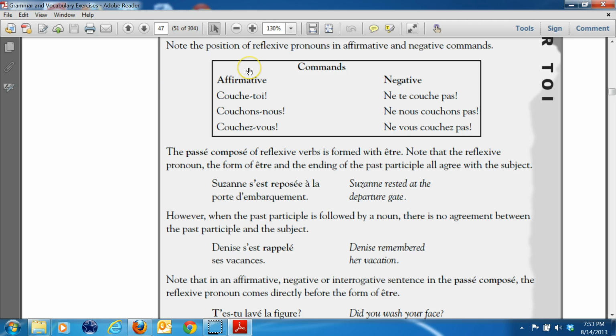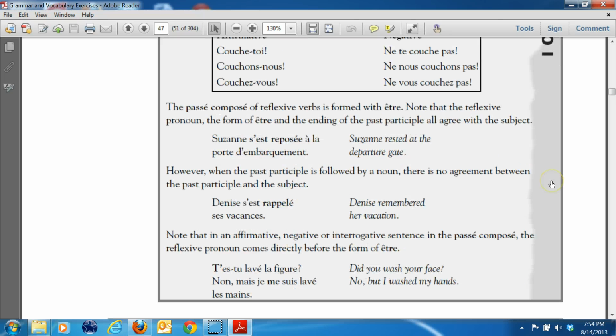But if it is negative, then the order changes. All right, no more hyphenation, and the pronoun goes back to the front again. But remember, when you do commands with ER verbs, we drop the s for the tu form, and the nous form and vous form stay regular.